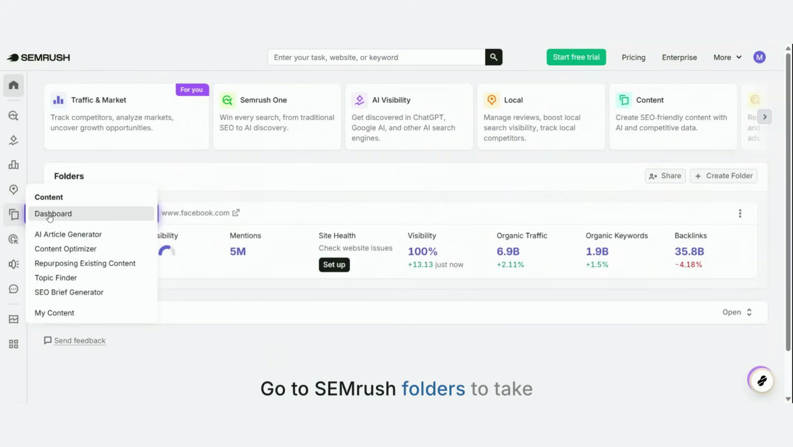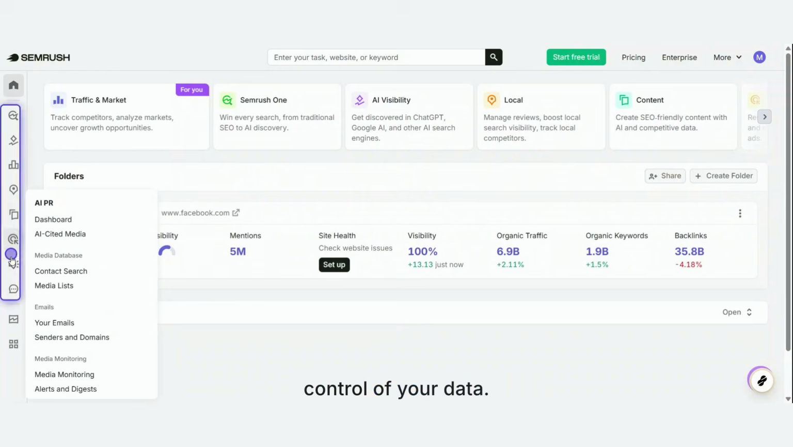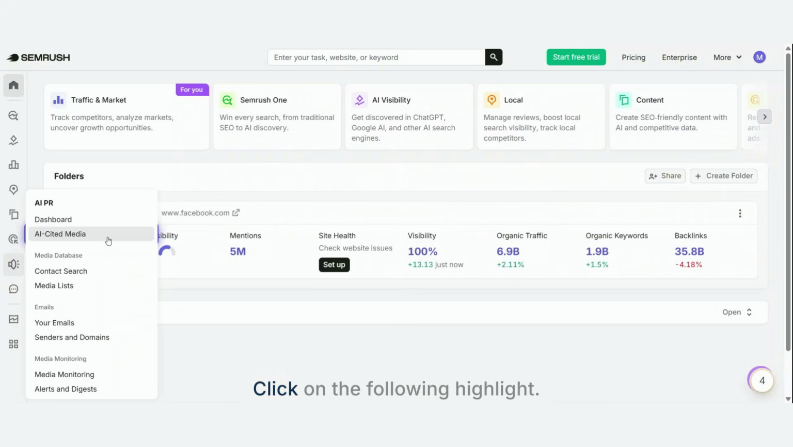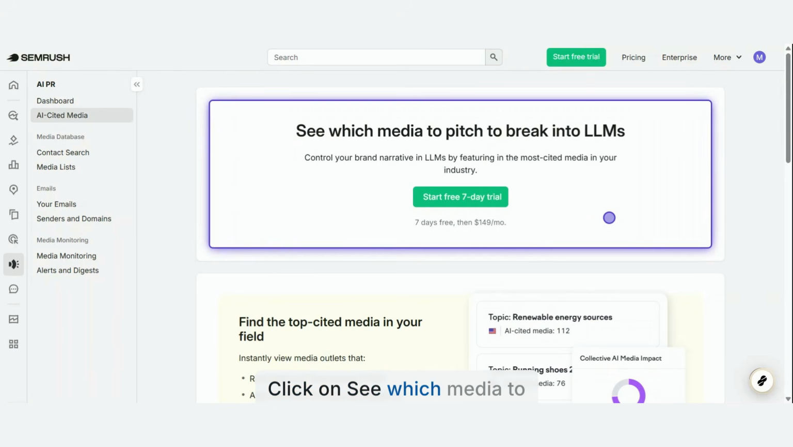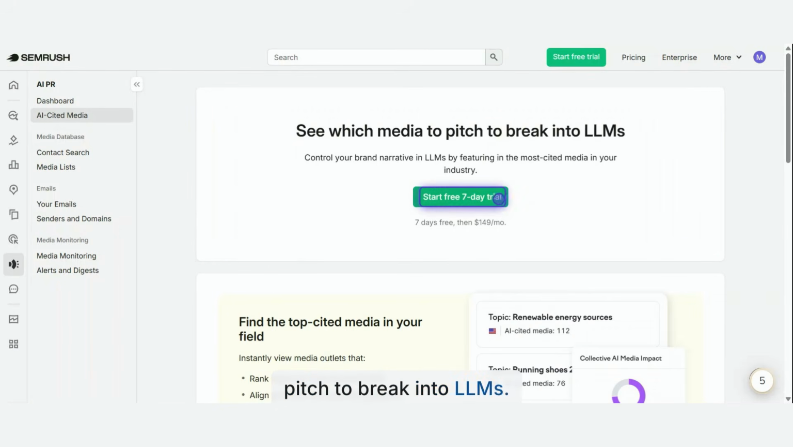Go to Semrush folders to take control of your data. Click on the highlighted area. Click on the next highlight. Click on the following highlight. Click on See which media to pitch to break into LLMs.